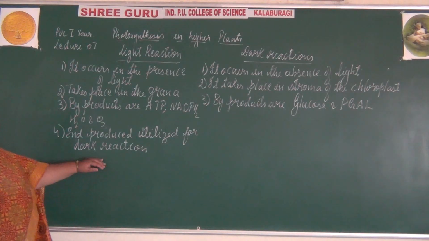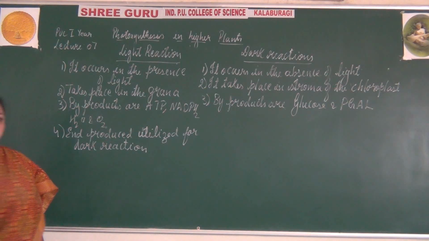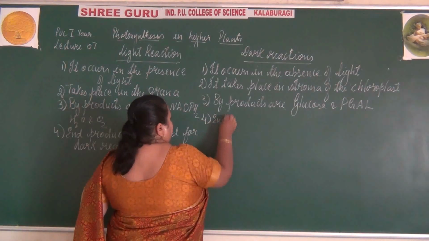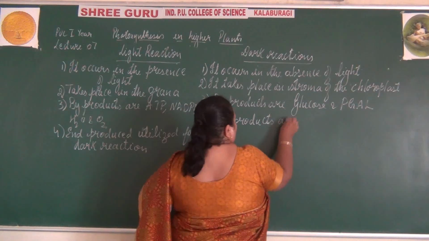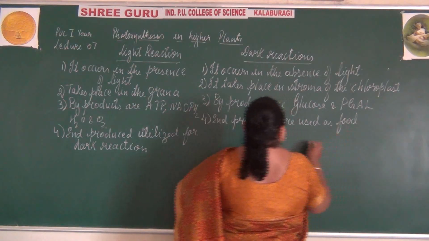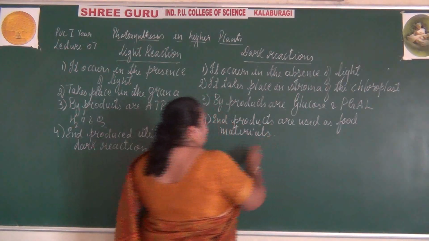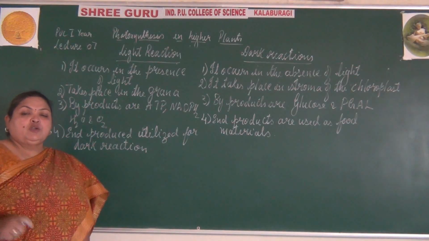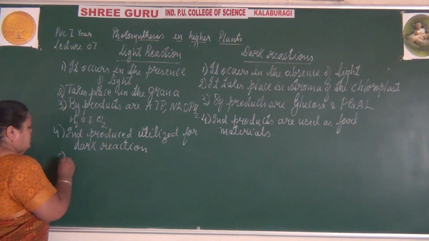In the dark reaction, the products are used up as food materials, which can also be stored as a starch component in the leaves.